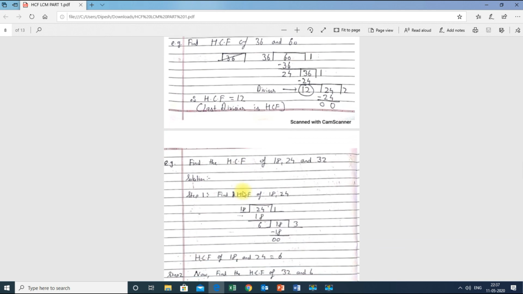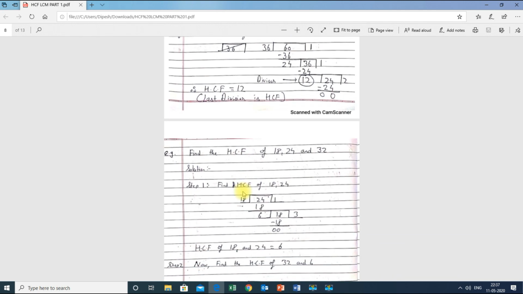Next, find the HCF of 18, 24 and 32. This sum did not mention which method to use to solve it, but I have done the example with the help of the division method. I just wanted to explain one more sum, therefore I am doing this sum now. 18, 24 and 32. So there are 3 numbers now.